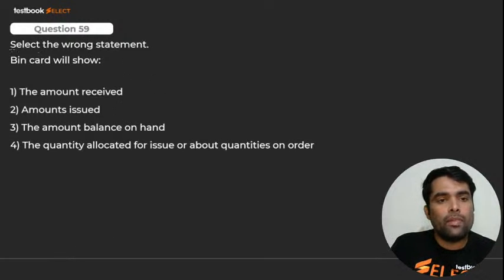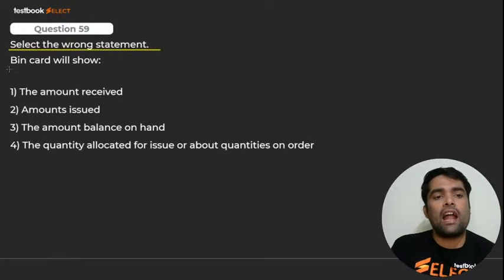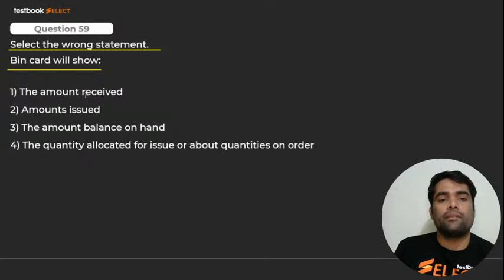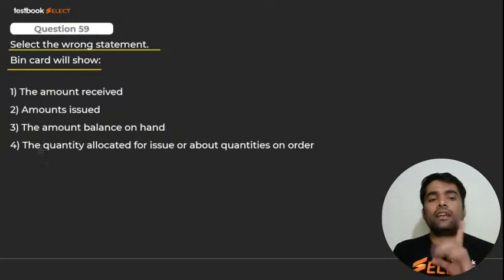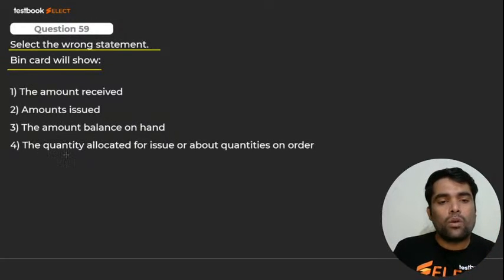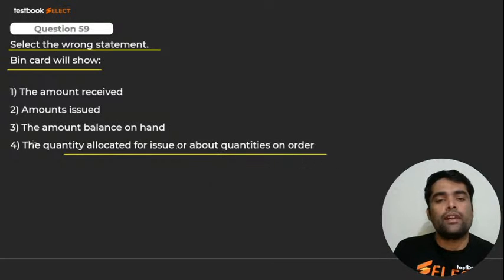59. Select the wrong statement. Bin card के बारे में पूछ रहा है. Industrial question. That is amount of receipt. Yes. Amount issue ये भी बताता है. Amount balance on hand ये भी बताता है. But it does not tell about the quantity allocated for issue or about quantities in order. Right? 4th one. Okay. क्या होगा आंसर? 4th one. Okay. I hope you got it, my dear. Here we go for next.